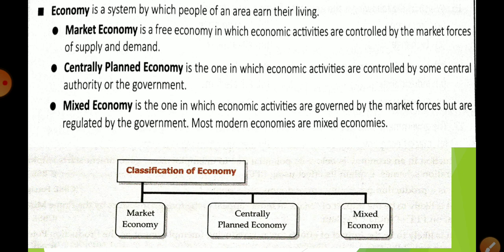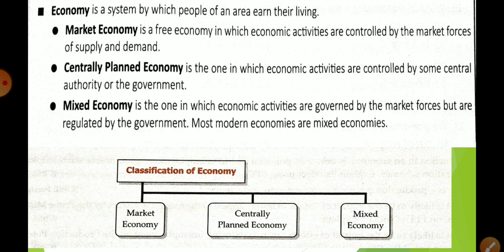First is market economy. It is also known as a free economy, in which all economic activities are controlled by market forces of supply and demand. Now, what is central planned economy? It is an economy where all economic activities are controlled by central authority or government, like China. If you talk about the market economy, the examples are all developed countries like Britain, America. All the decisions how to produce, what to produce, for whom to produce are taken by the private sector on the basis of demand and supply.